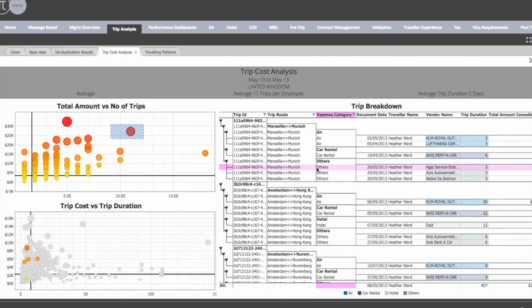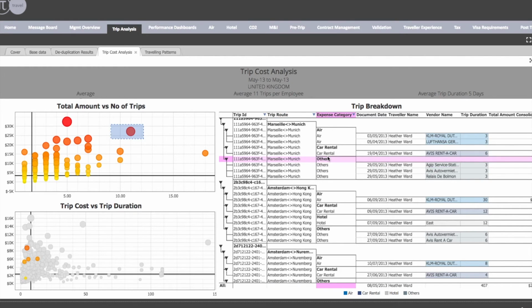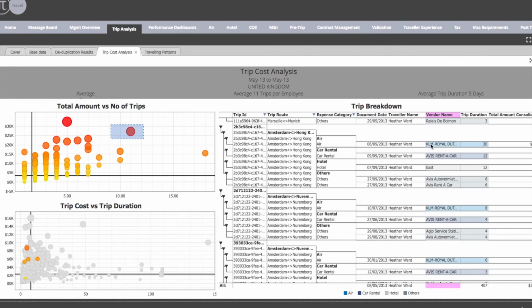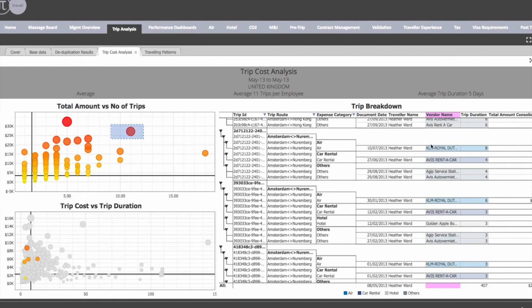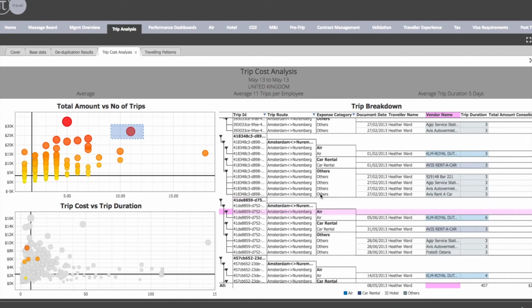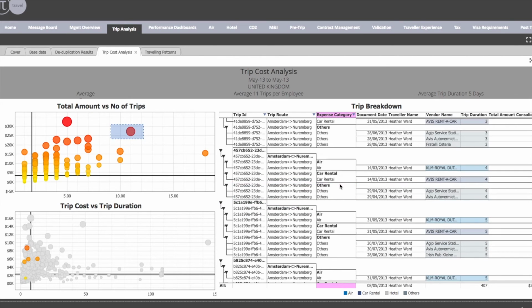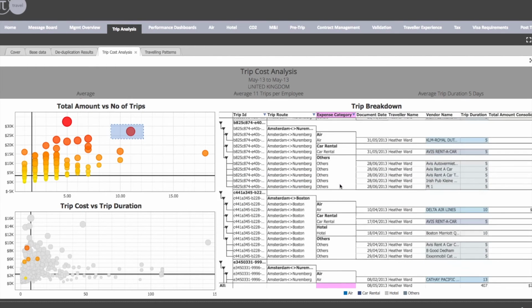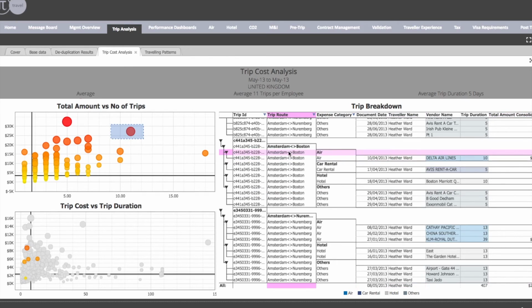a bit more detail. Again, you can see each trip is broken out by trip ID and by destination, and all the different transactions are broken out by expense category and with the supply name. And this enables you to dive a lot deeper into their behaviour rather than just taking averages, as many companies do at the moment. We can see that this traveller is often using car rental. Maybe that's an example to dive a little bit deeper into. You can see there's a £5,000 flight on this and in this example there. Was that warranted for a trip of this length? These are the sorts of questions that you can begin to ask and engage with those specific travellers to dive a little bit deeper.